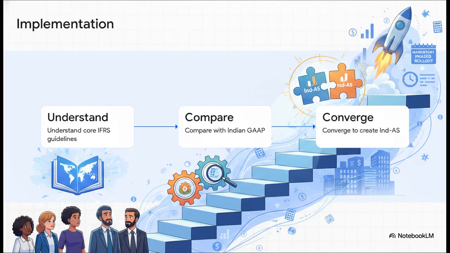First, our accounting bodies had to truly understand the core IFRS guidelines. Second, they compared them with our existing Indian GAAP to see the gaps. Now, step 3 is the most important one. We decided to converge rather than fully adopt. And step 4, we executed a mandatory phased rollout, starting with the big companies first, based on their net worth.